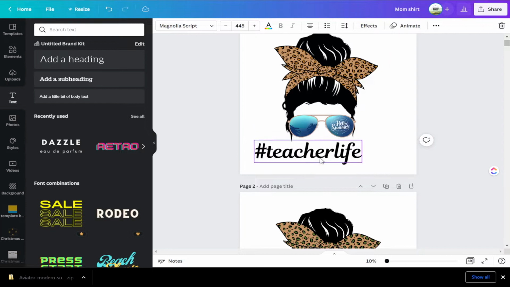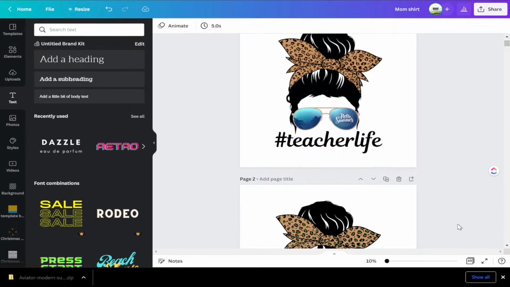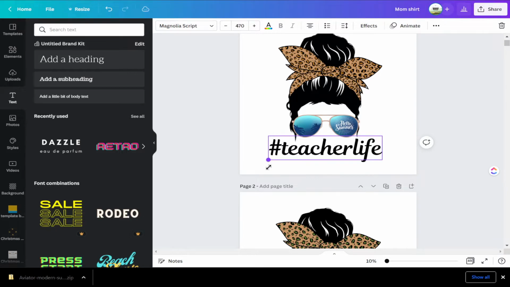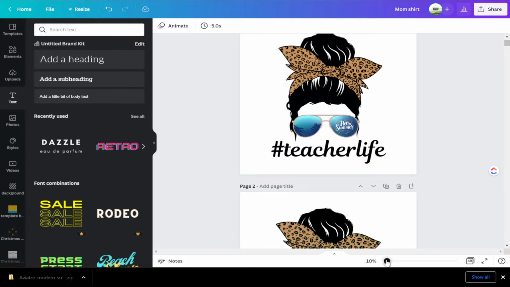If you want to make it smaller, go ahead and grab the edges of your font. And again, we can look at the separation from top to bottom. I think we can make the text a little bit larger here.